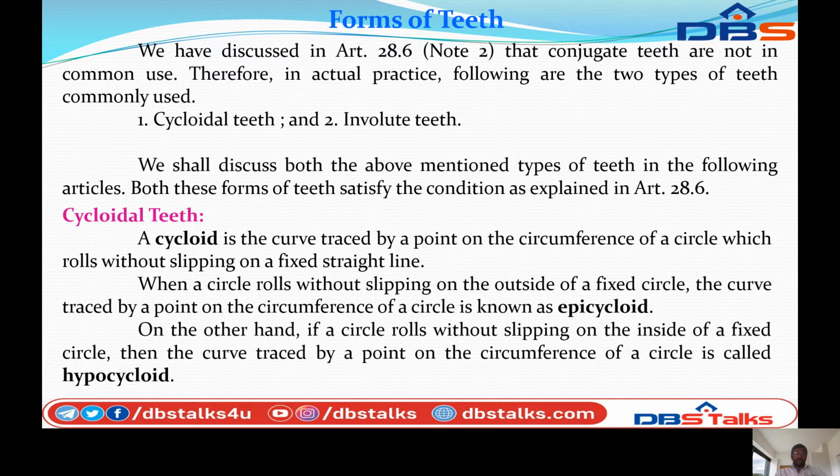A circle that rotates on a fixed straight line without slipping is called cycloid. When the circle rotates on the outside of a circle without slipping, in clockwise rotation, this will be the epicycloid arrangement. Next, when the circle rotates inside of this circle, it is called hypocycloid. So this is the cycloidal teeth arrangement.